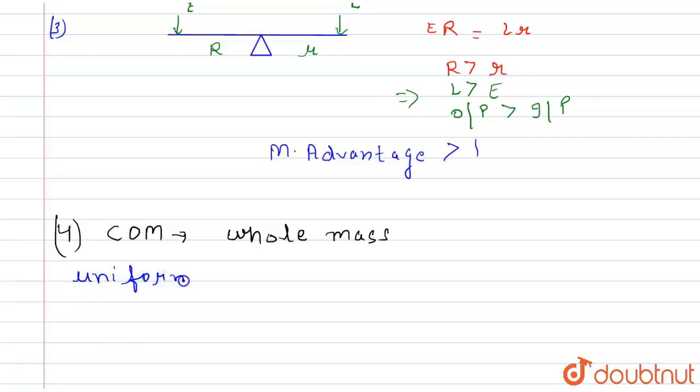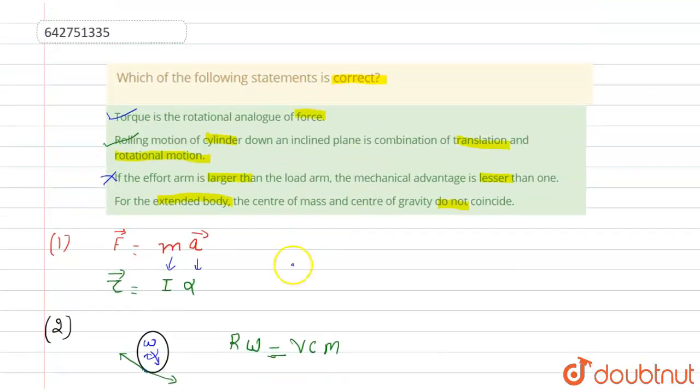And in uniform field, the center of mass and center of gravity both completely coincide, right? So here we talk about for the extended body. For the extended body, both do not coincide. So this statement is also a correct statement. So first, second, and fourth statements are the correct statements.